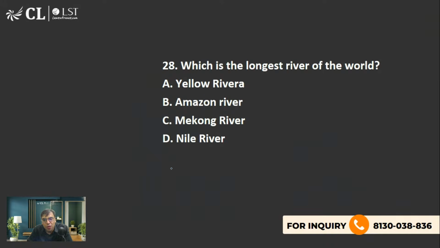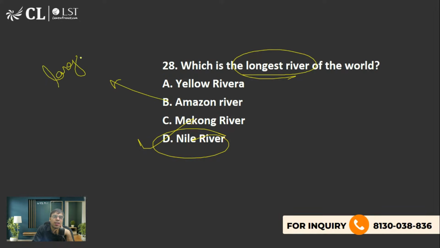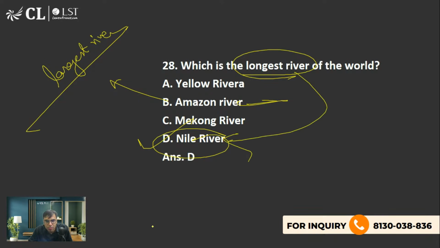Now the next question, hopefully the easiest question of the day, I believe. नाइल रिवर, it is the right answer, है ना, longest river of the world. And largest continent wise, अगर पूछा जाए largest river यानी continent wise, then it will be Amazon River. ठीक है, otherwise length wise the longest river is Nile River.